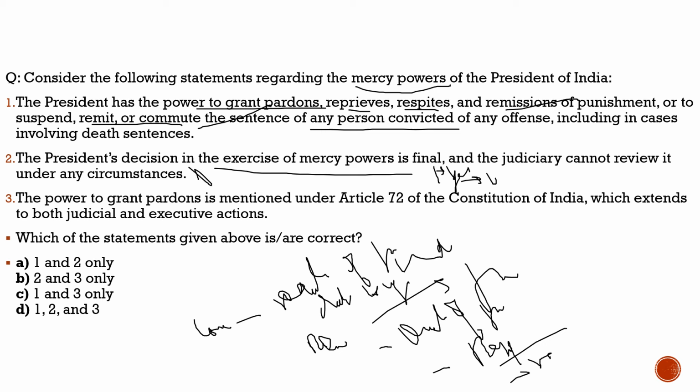Third statement: the power to grant pardons is mentioned under Article 72 of the Constitution of India, which extends to both judicial and executive actions. 100% correct. So what are the correct statements? Statement 1 and statement 3 only, and from the code given below, the correct code would be option C. With this, I hope you had understood the mercy powers of the president.